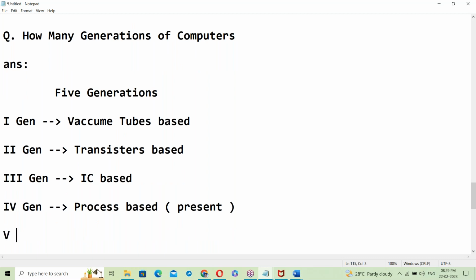Yes, the fifth generation. It's the future. What is the future generation of computers? Tell me, guys.